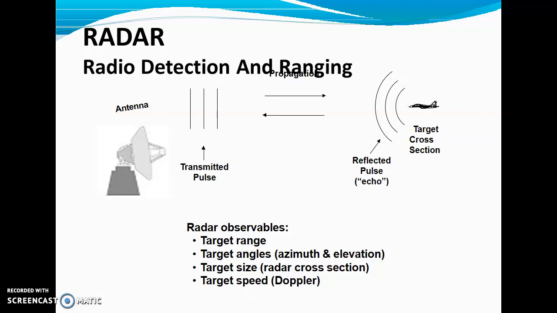The signal is being transmitted by the radar station. Is it being covered by the target size or not? Is it exactly applicable over that target cross section or not? So that is very important. The target speed, that's the Doppler speed. This we're going to discuss in the next slide.